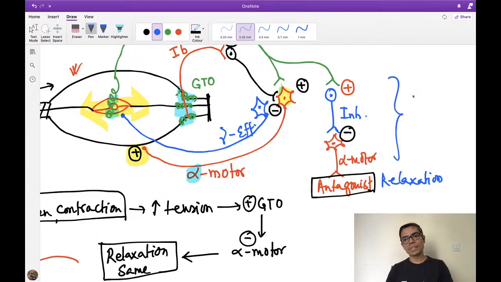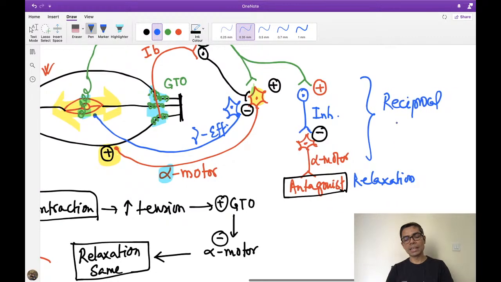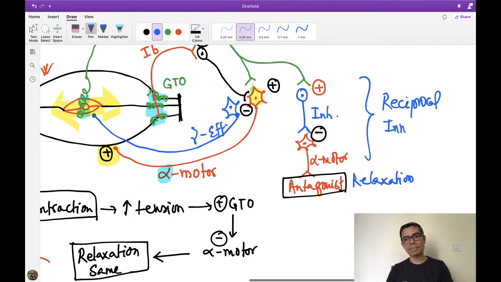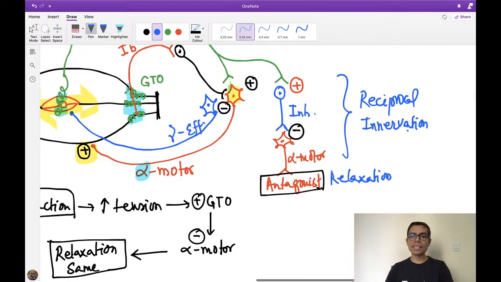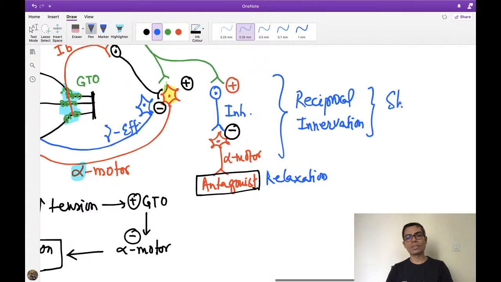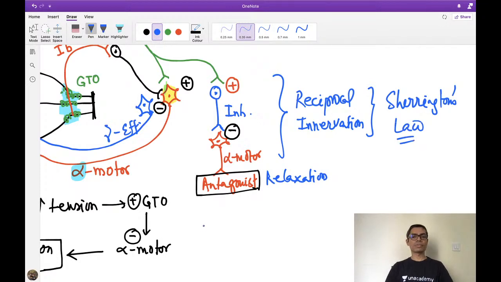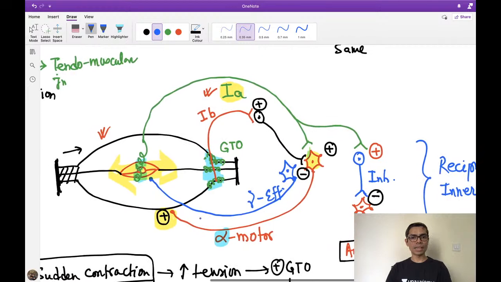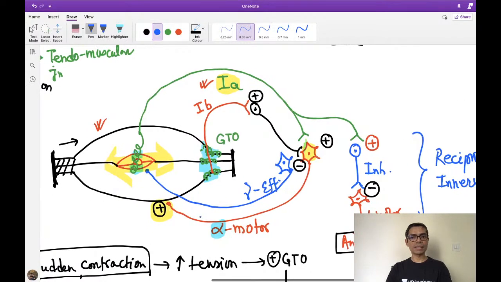This pathway is known as reciprocal innervation. Reciprocal innervation was first described by Sherrington. That's why this is also known as Sherrington's law. Got my point? Now look at the whole diagram once again, and you will understand this beautifully.